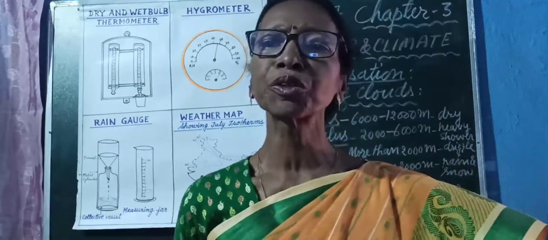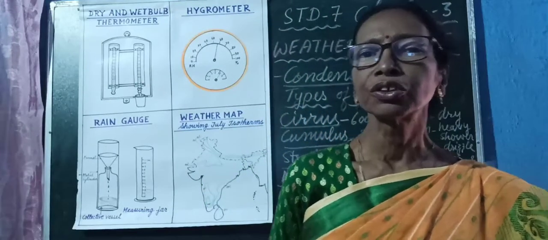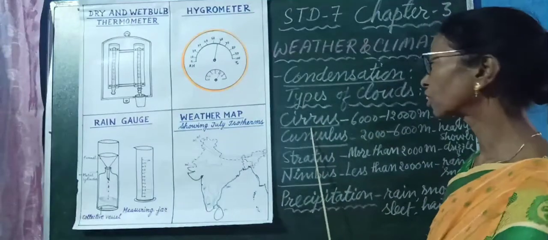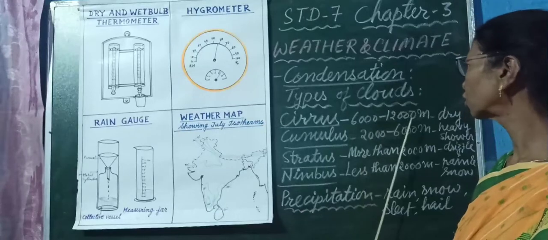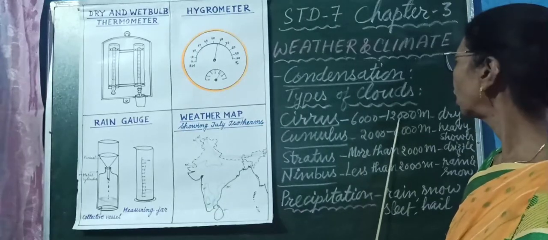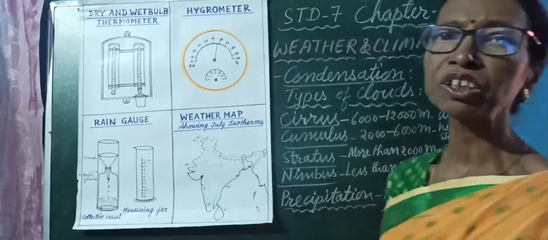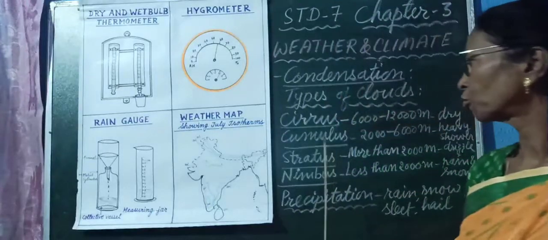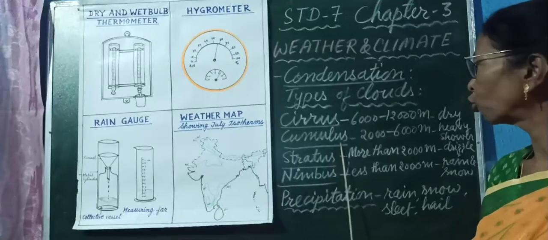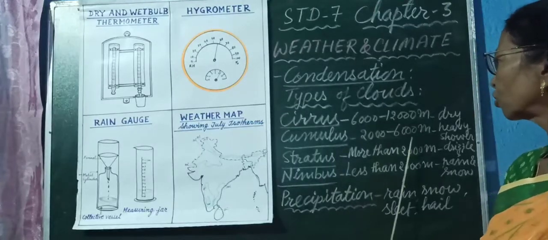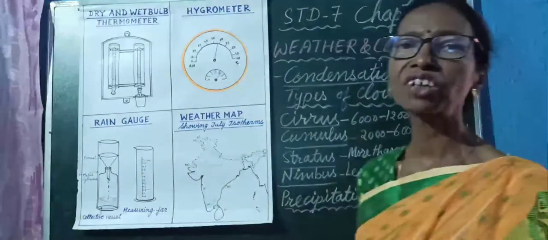There are different types of clouds found at different altitudes. The highest cloud is cirrus, which is found at the altitude 6,000 to 12,000 meters. And they are dry, they are not able to bring rainfall. Second, the medium clouds known as cumulus clouds. They are found or formed at the altitude 2000 to 6000 meters and they bring heavy shower.